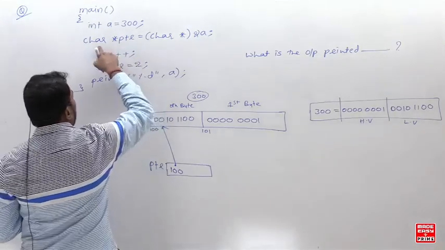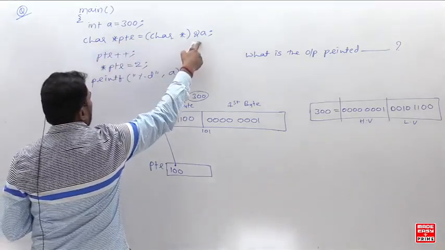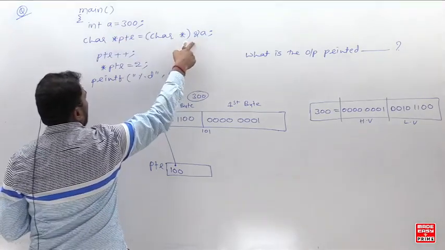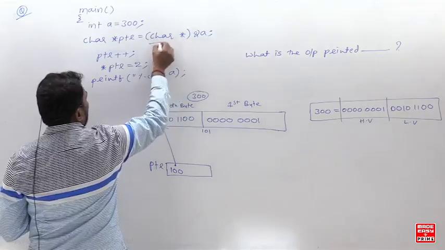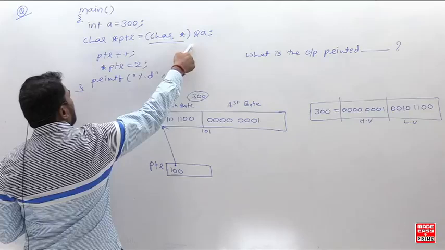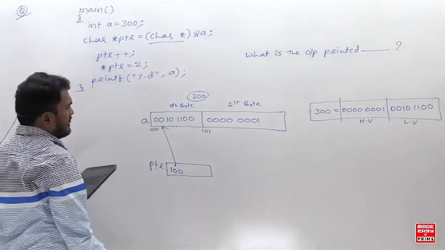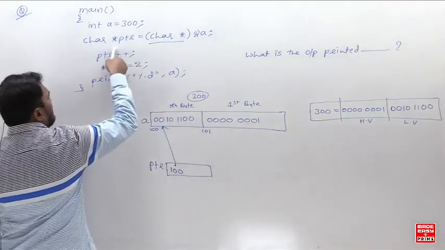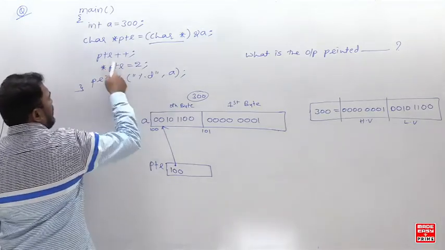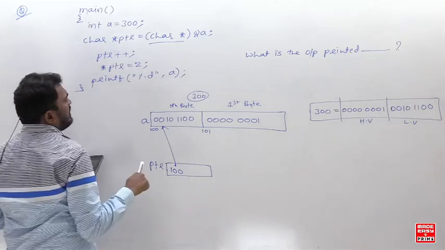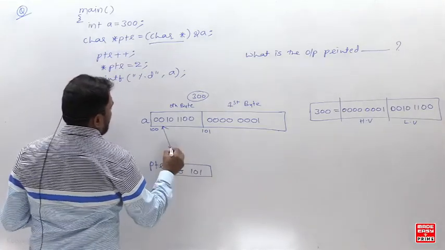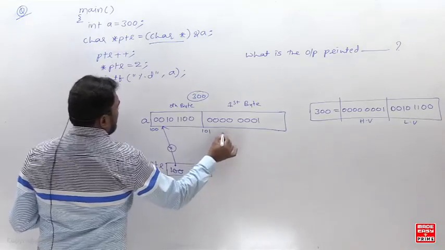Actually, in the character pointer you are storing the address of an integer. A is an integer. So obviously there is a type problem. To avoid the type problem, he is typecasting to character, so that address is treated as a character address. Now remember, because it is a character pointer, if I say ptr plus plus, how many bytes will it jump? A character pointer jumps only 1 byte. So this will change to 101, and now it is pointing to this one.